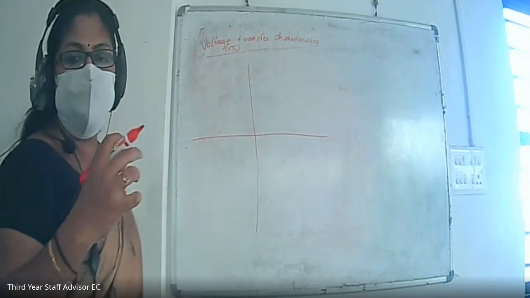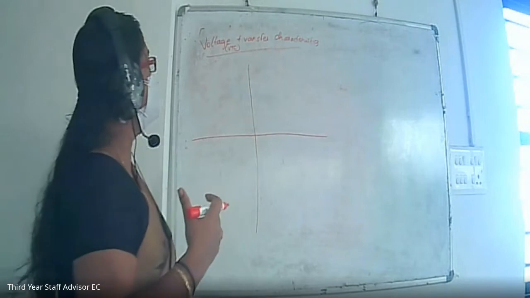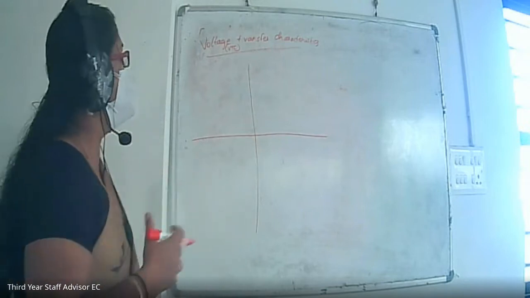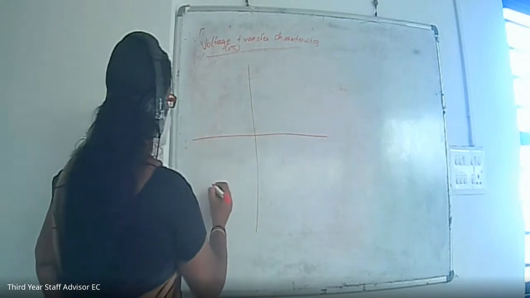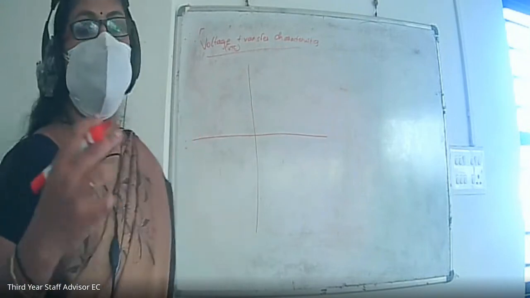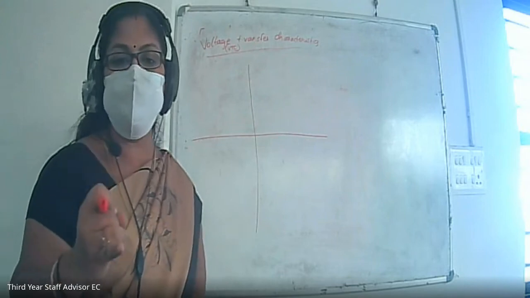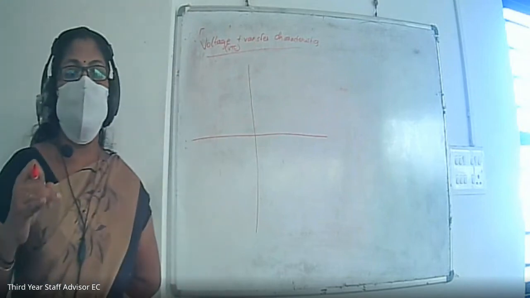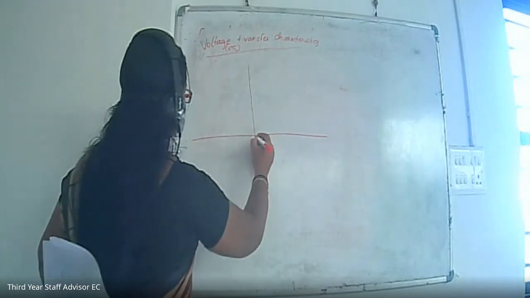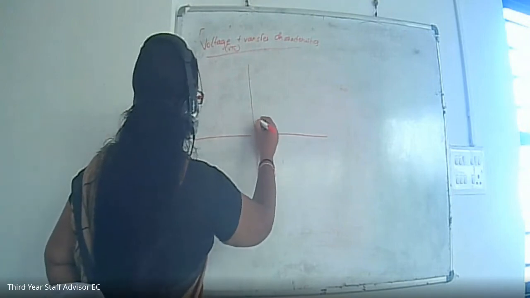The op-amp has different BJTs inside, and also capacitors and resistors. You know about the internal block diagram of the op-amp, and when it is working, it will be working in two regions. First is the active region. Transistors inside the op-amp will be working in two regions: the active region, and the second one is the saturation region. So when we are drawing the voltage transfer characteristics, you can see here the active region.